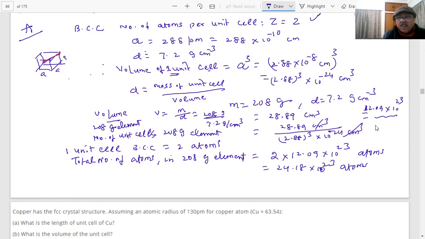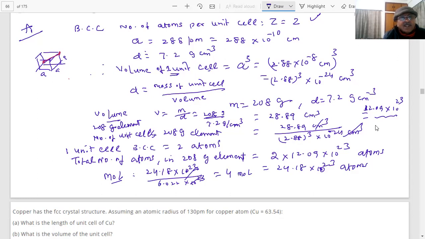If you want to find how many moles there are: 24.18 into 10 power 23 divided by 6.022 into 10 power 23. How many moles is it coming? If I cancel, 4 moles. There are 4 moles in 208 grams.